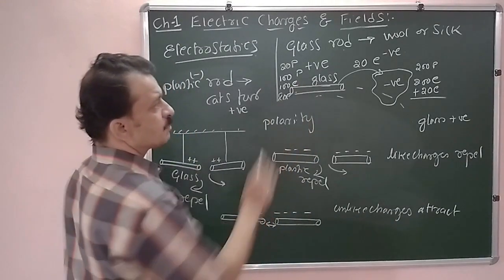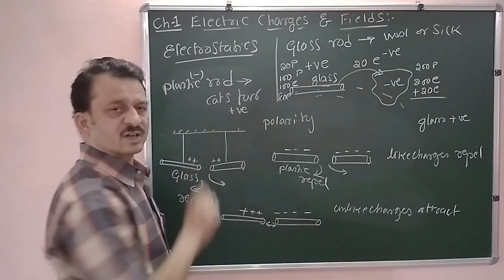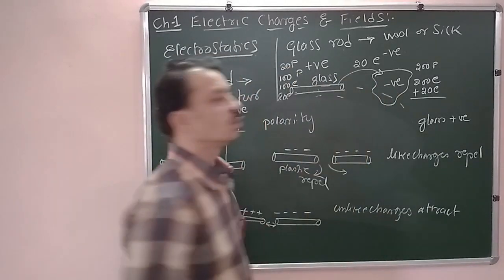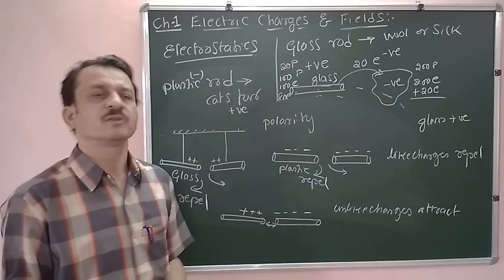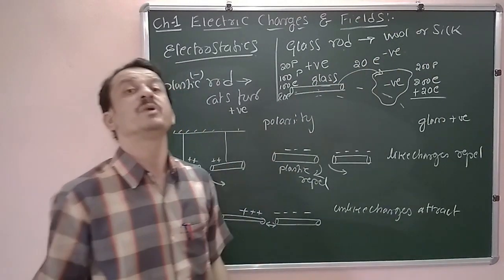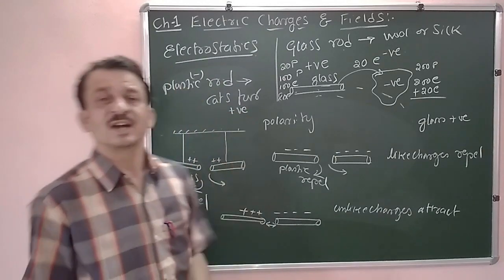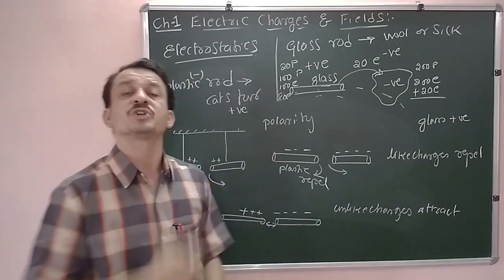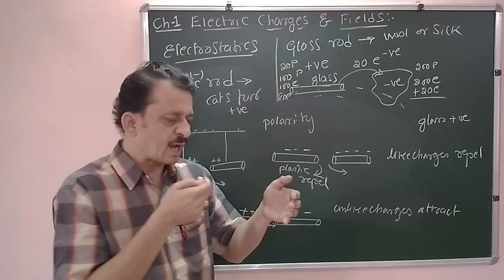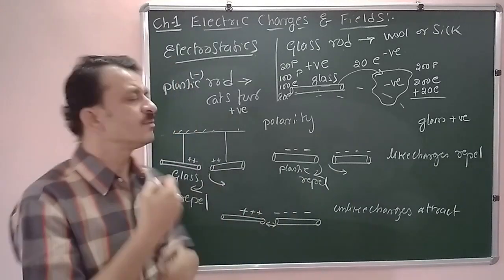So it is not possible to get electrification when a glass rod is rubbed with cat's fur, or a plastic rod is rubbed with wool or silk. We need a proper combination of two objects: glass rod with wool or silk, plastic rod or ebonite rod with cat's fur.